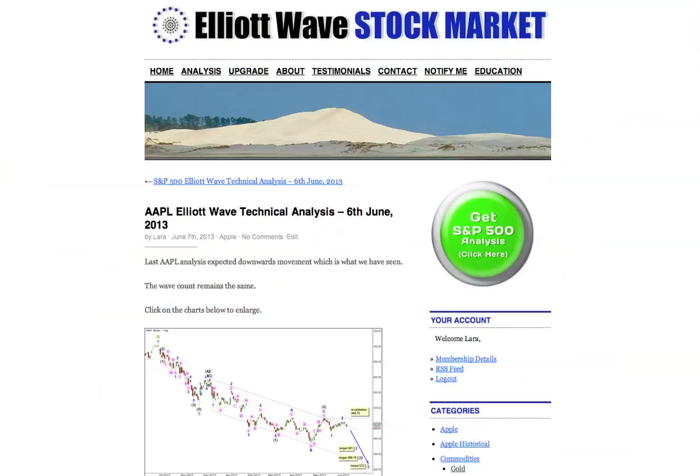So we got downwards movement for Apple, but we don't have a clear 5 down on the hourly chart, and we don't have confirmation that we're in the middle of that third wave. We won't get it until that price point on the hourly chart and until you can see a nice clear 5. So far it just looks like a 3. We may have that when I do the next analysis early next week.